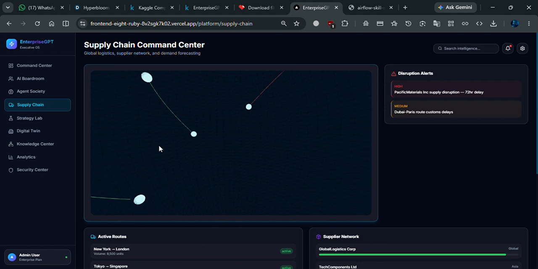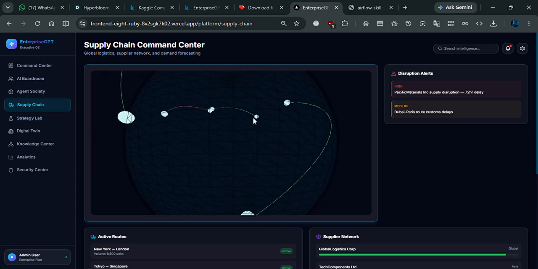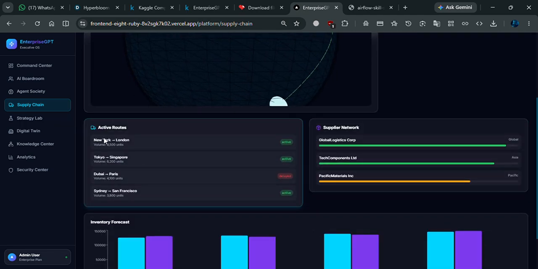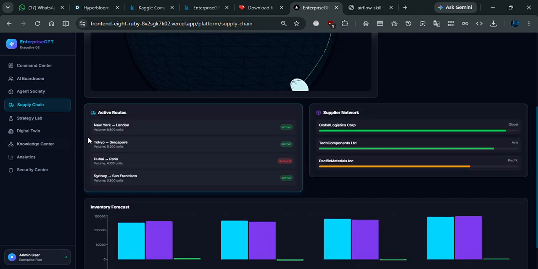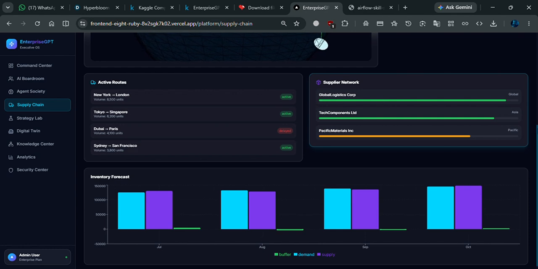Then we came to supply chain. It shows a 3D world map, route network and regional views, and supplier and logistics related risk insights. User value: leadership can analyze strategic decisions with real-world operations. It shows the connections all around the globe. It tells the active routes like New York to London, Tokyo, Singapore, and the supplier network, including Global Logistics Corp in Asia and Tech Components Limited.